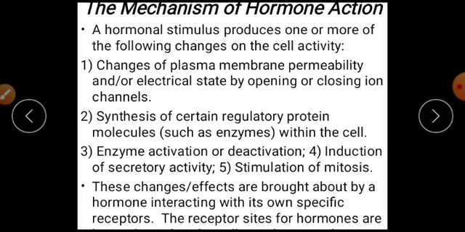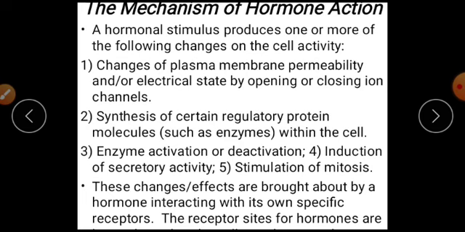Also, another hormonal mechanism is the synthesis of certain regulatory protein molecules, such as enzymes within the cell. So those enzymes that are used in cell activities are likely to be produced by hormones. Another hormonal mechanism is enzyme activation or deactivation.